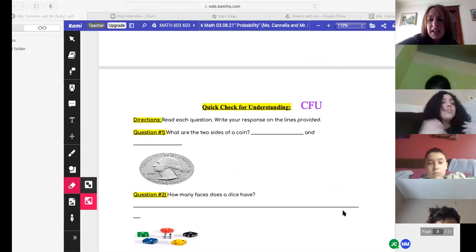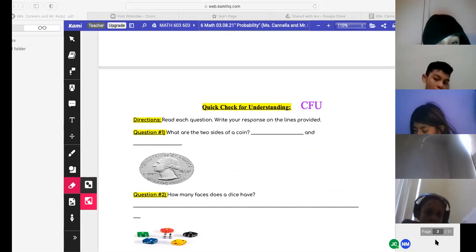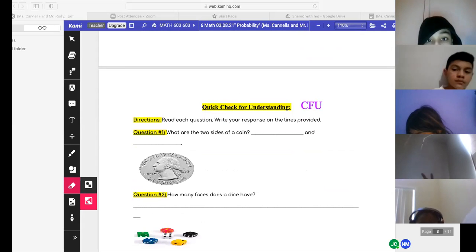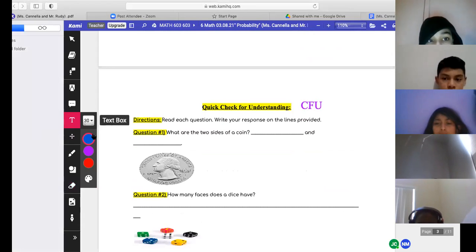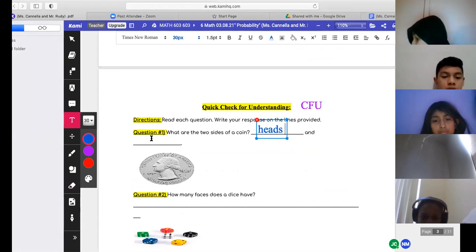CFU, check for understanding. Miss Sanchez, take it away. You're up first. Read question 1 and tell us what to write. All right, it says read each question, write your response on the line provided. Question 1, what are the two sides of a coin? It's heads and tails. You sure about that? Yeah. I know, right? Trick question, right? All right. Yeah, do number 2.